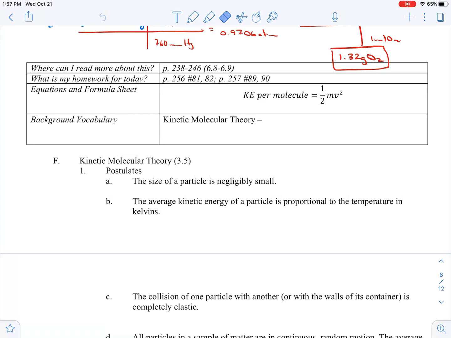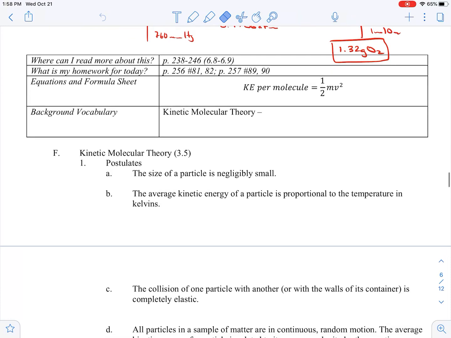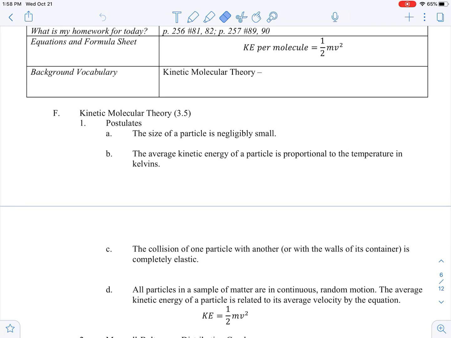I left you a little bit of space in case you wanted to expand upon them, put some definitions or other things down. All right, our first postulate says that the size of the particle is negligible, meaning very, very small. And they're very, very far apart. If you think about a gas, those gas particles are so far apart that they don't have any attractions or repulsions to each other.